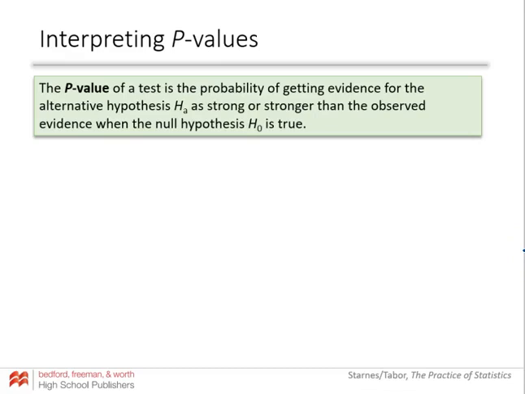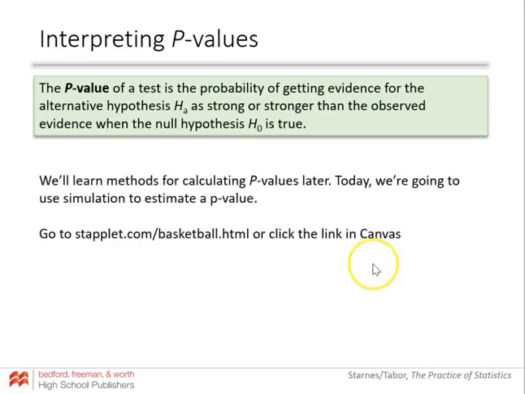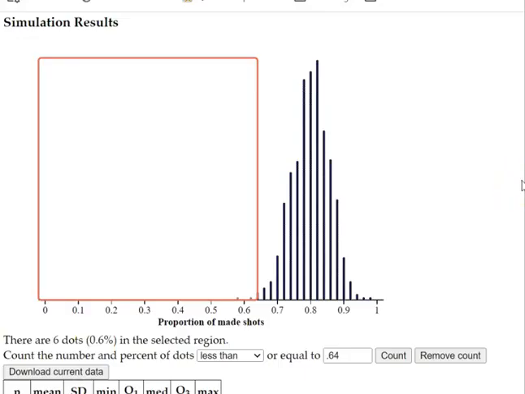So in the context of our Coach Rivers example, what's the probability of getting 64% or lower if he really is an 80% free throw shooter? There are a couple different ways we can figure out this probability. We'll learn the mathy ones later in the unit, but what we're going to do is use simulation to estimate a p-value. In class, we went through the whole activity, but basically here are the results at the end: an 80% free throw shooter, and we did samples of 50 shots.